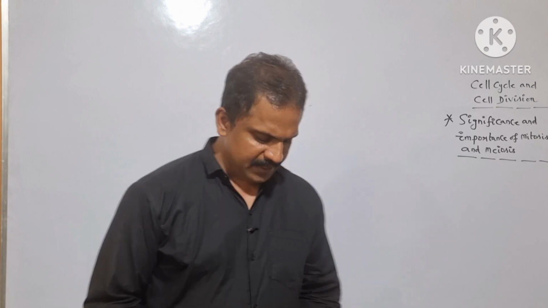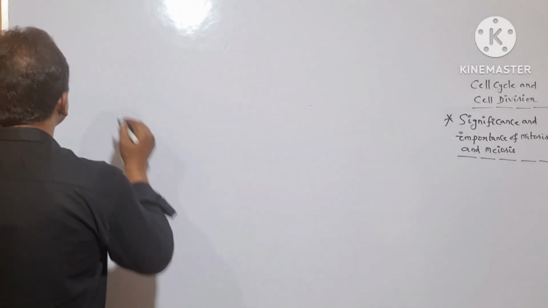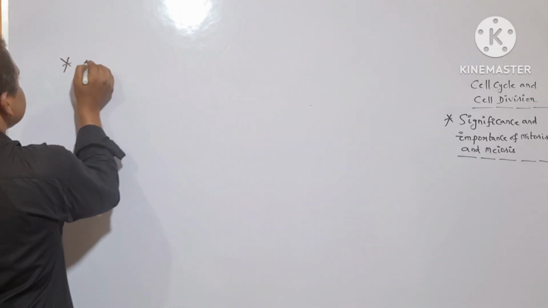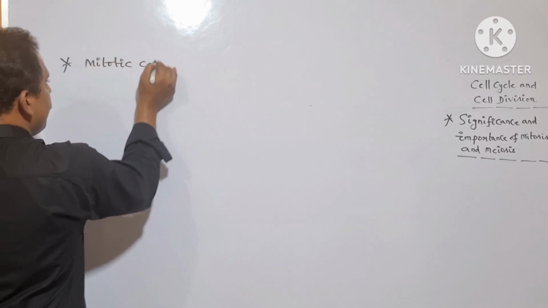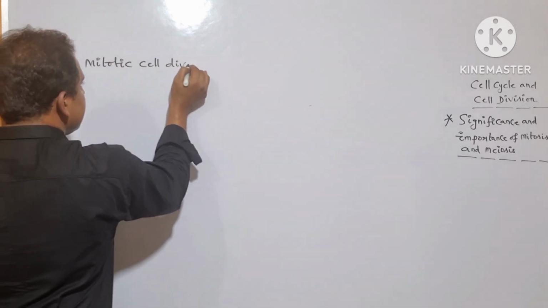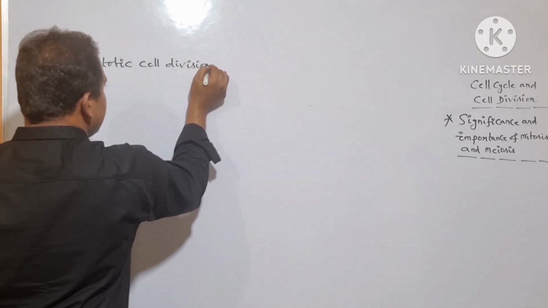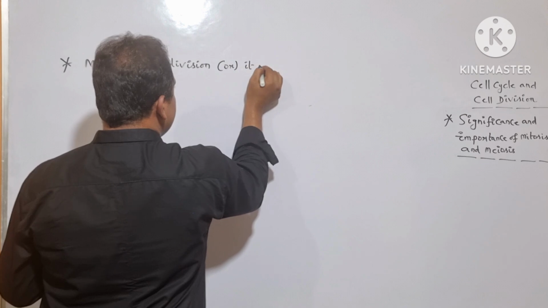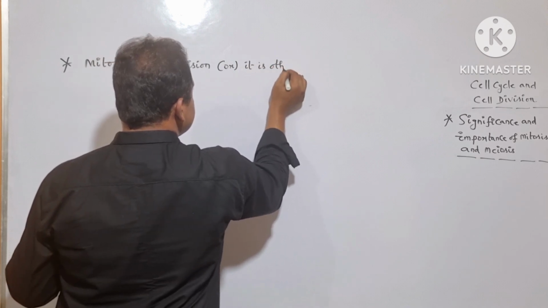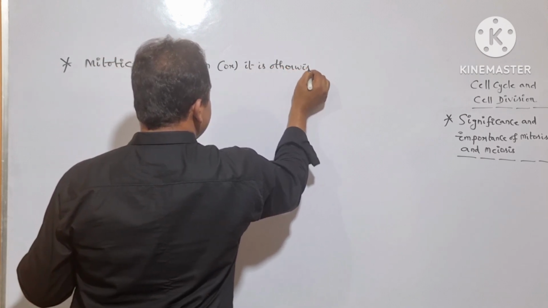Is it clear? So let me write it here. Mitotic cell division, otherwise known as equational division.